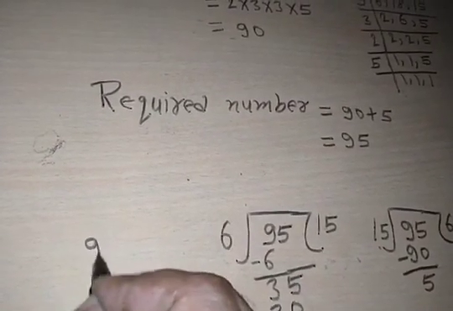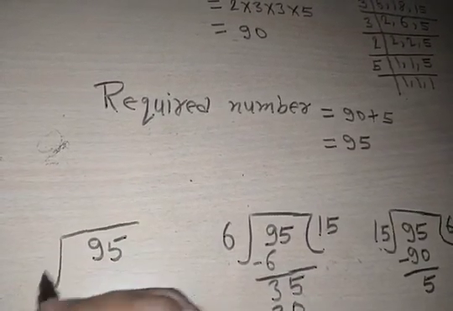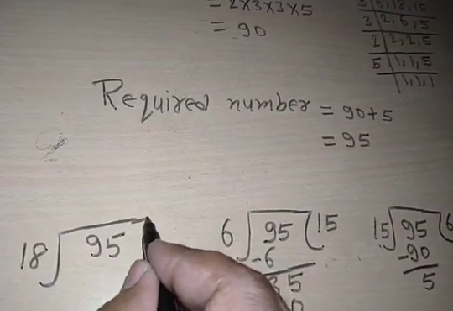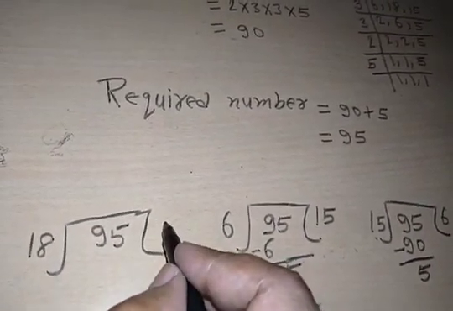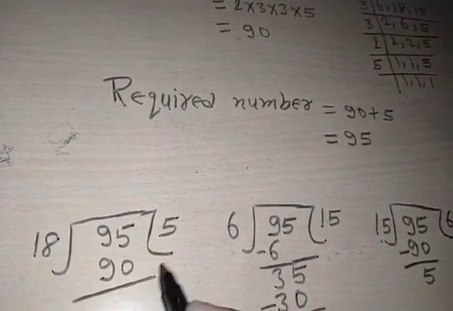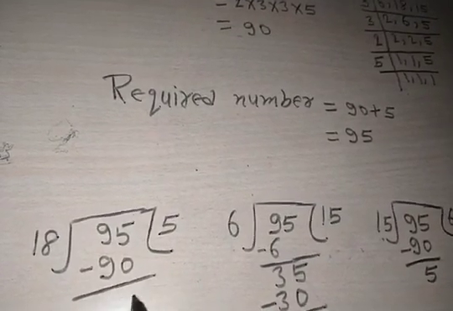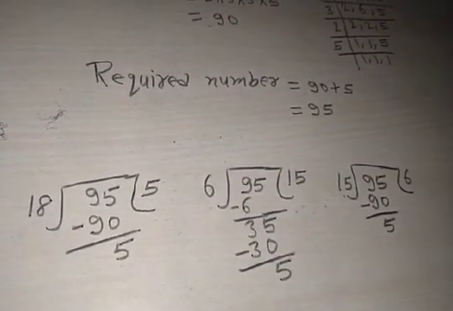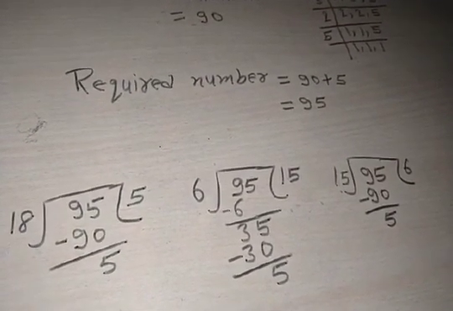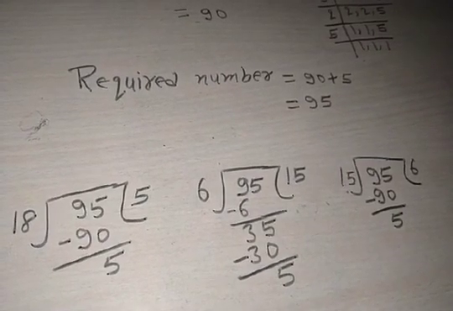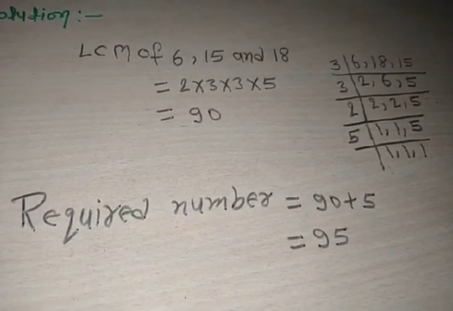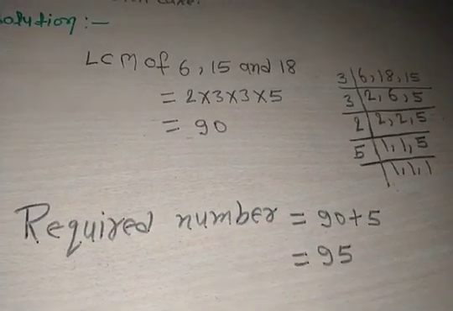Let's see the next number, 18. If you divide 95 by 18, 18 fives are 90. Okay, so the remainder here is 5. Clear? So in each case, you find the remainder is 5 if you divide 95 by 6, 15 and 18, so our required number is right. 95 is the right solution of this question.